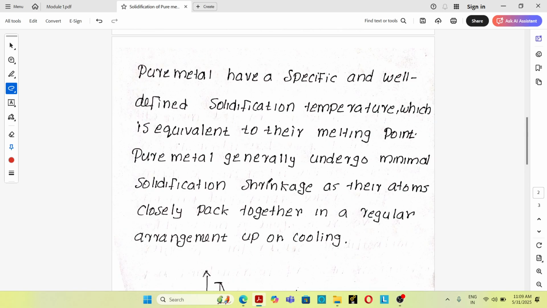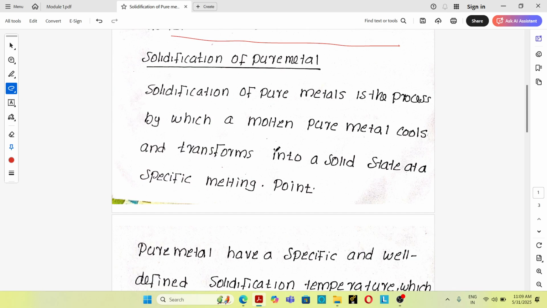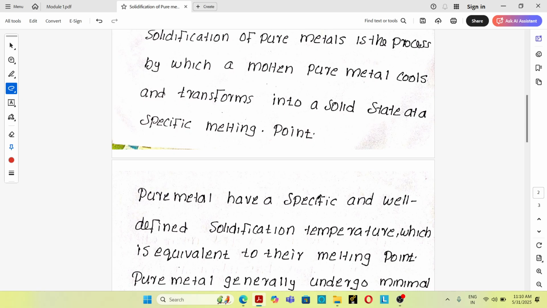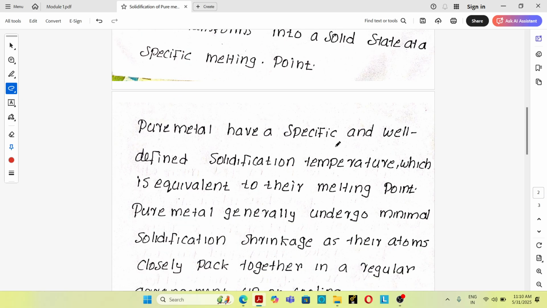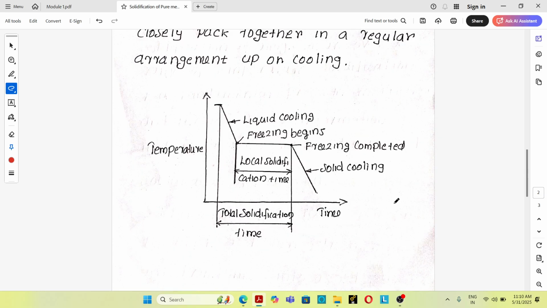So first of all, solidification of pure metal. Solidification of pure metal is a process by which a pure metal cools and transforms into solid state at a specific melting point. Pure metals have a specific and well-defined solidification temperature which is equivalent to their melting point. So during cooling, solidification of a pure metal takes place at a constant temperature, that is known as freezing temperature, equivalent to the melting point of that pure metal.